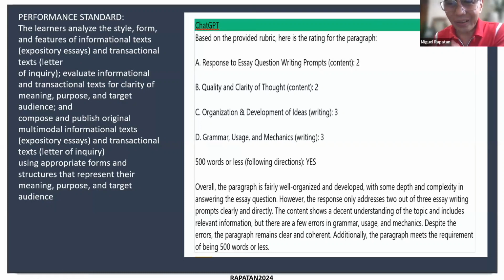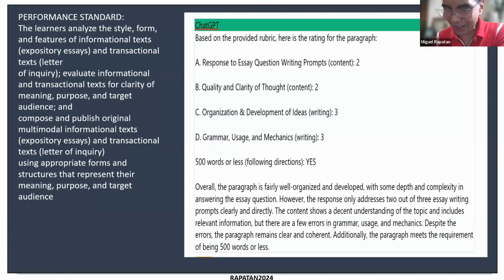Okay, so as a teacher, you would now go over this and see whether you agree with it or not, because it has to be clear that it's the teacher who makes the decisions on the student's progress. It's not a machine. But the machine can help you determine the student's progress.